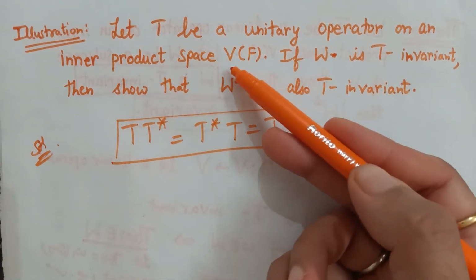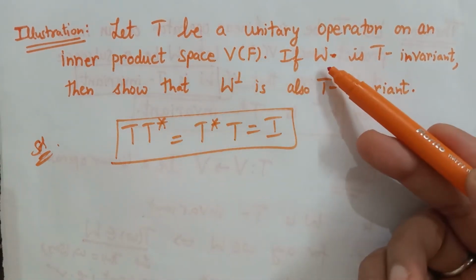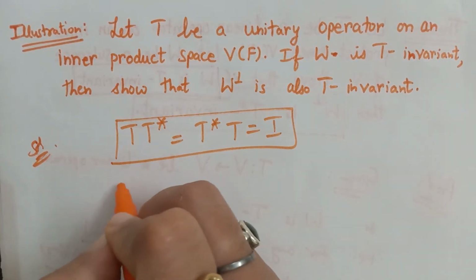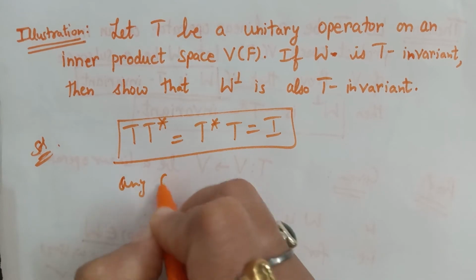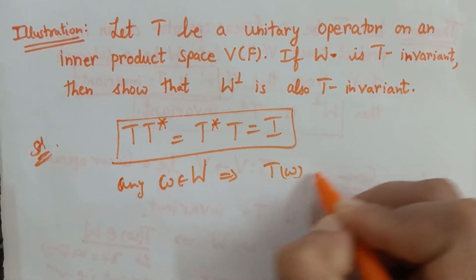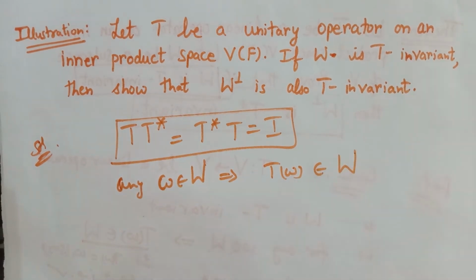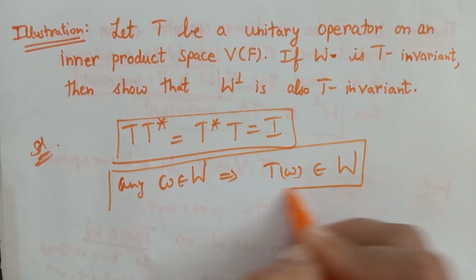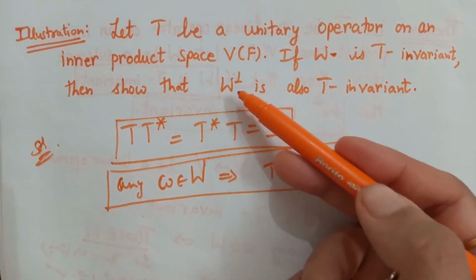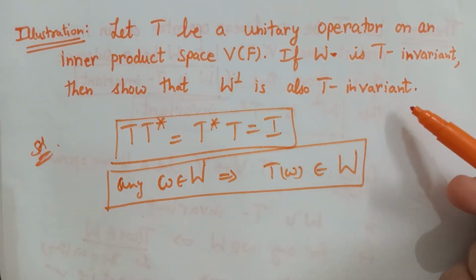On an inner product space V over F, if W is T invariant, that means any w belonging to W implies the image of w under T belongs to W. This is also given. We have to show that the orthogonal complement of W is also T invariant.